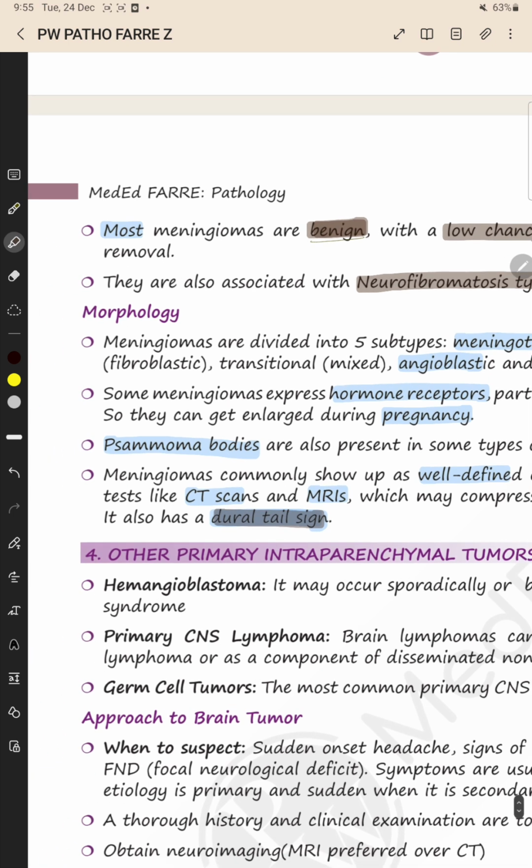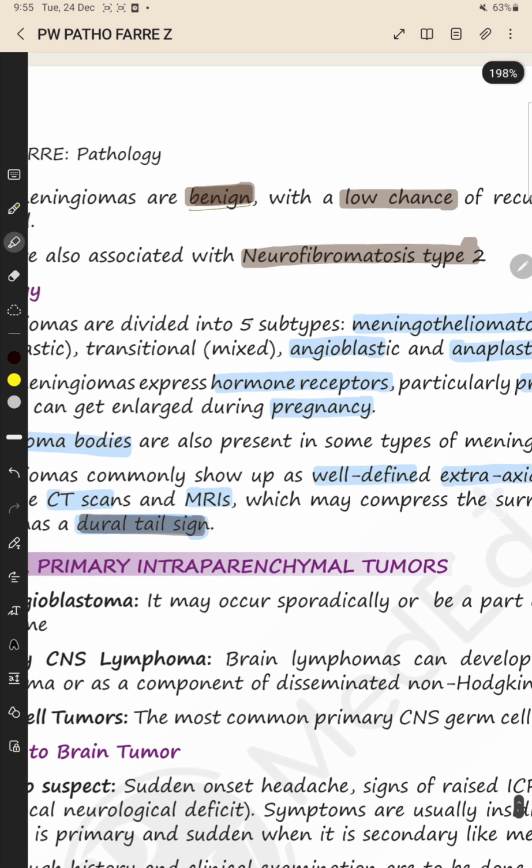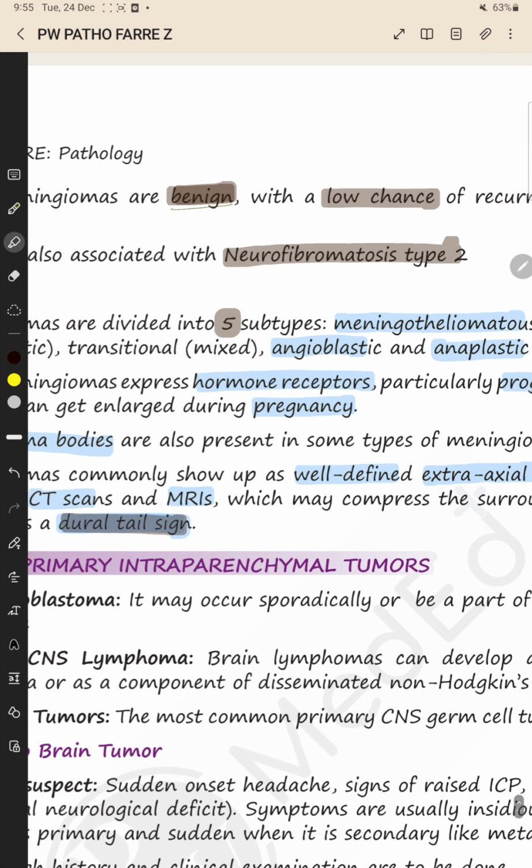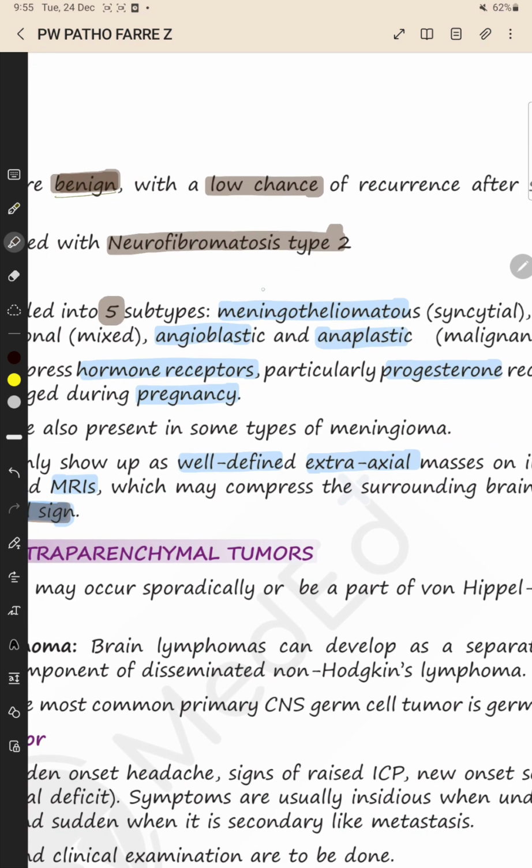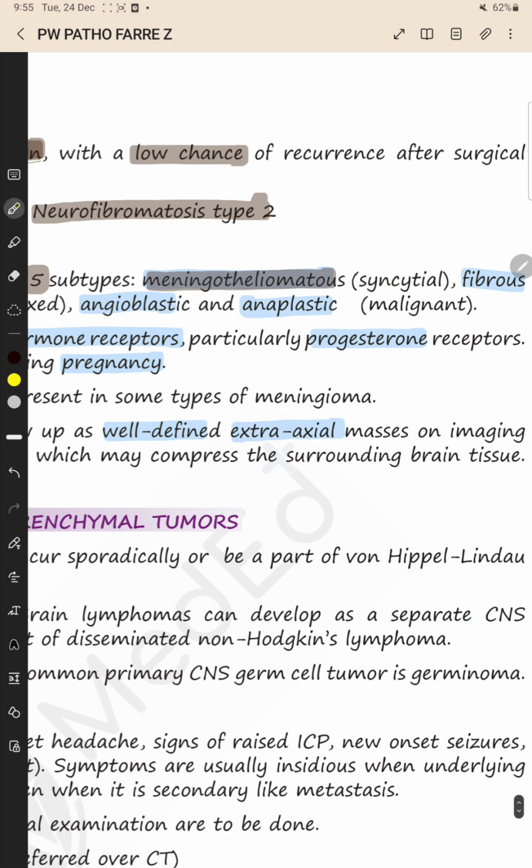Morphology of meningioma. Meningioma is divided into 5 subtypes. First is meningiothelioma. So they appear syncytial. In meningiothelial meningioma the cells are very compactly packed and their cell membranes are not that distinct, so they appear syncytial, that is multinucleated. So the first subtype is meningiothelioma, which appears syncytial.